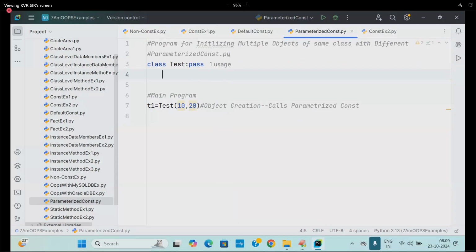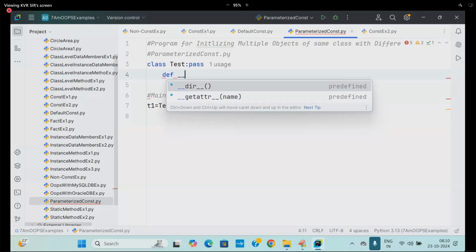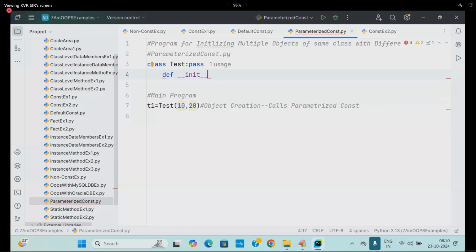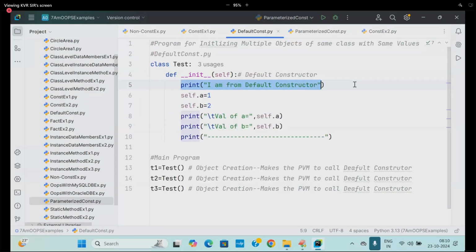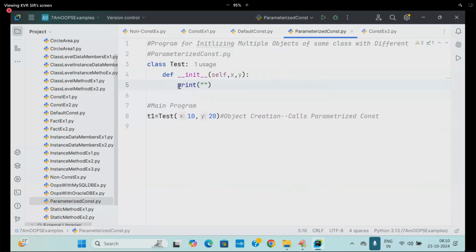Come on, define. def. Spell out __init__ students. Underscore underscore, of what will you write? Self, x, y. You can take x, y. So you can define it. I am from earlier, it is available. I will get it. I am from which constructor? Parameterized constructor.